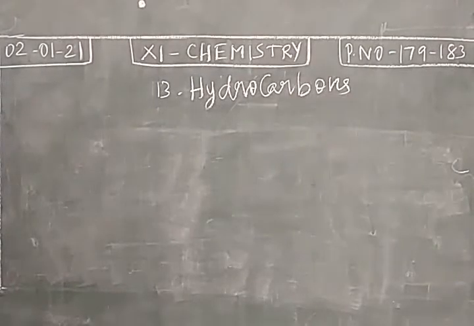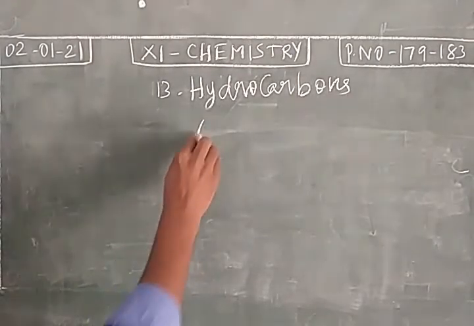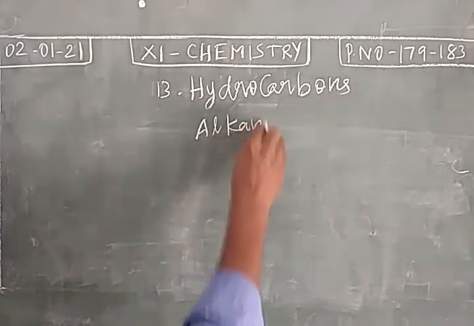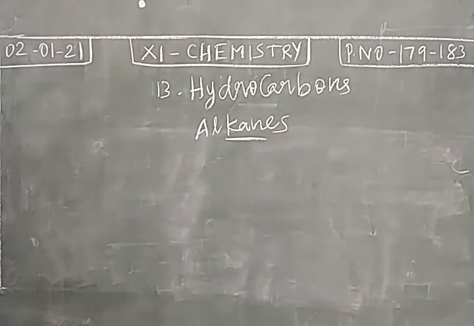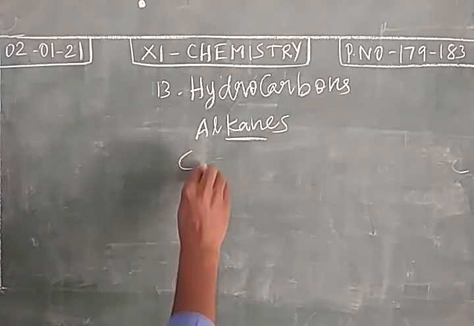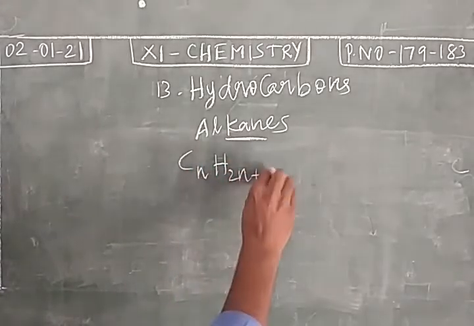First we are going to discuss alkanes. In open chain or aliphatic compounds, first we discuss the preparation, properties, uses, isomerism and nomenclature of alkanes. The general formula of alkane is CnH2n+2.